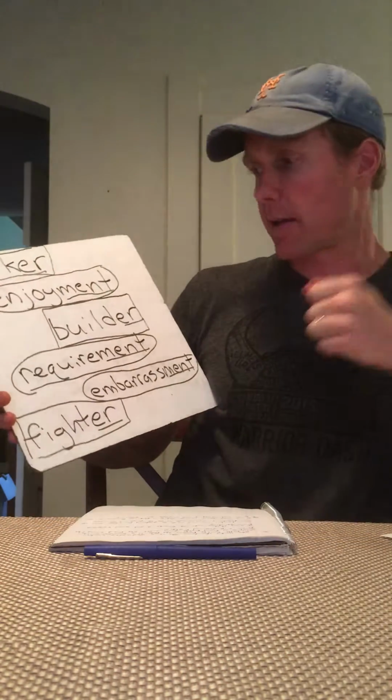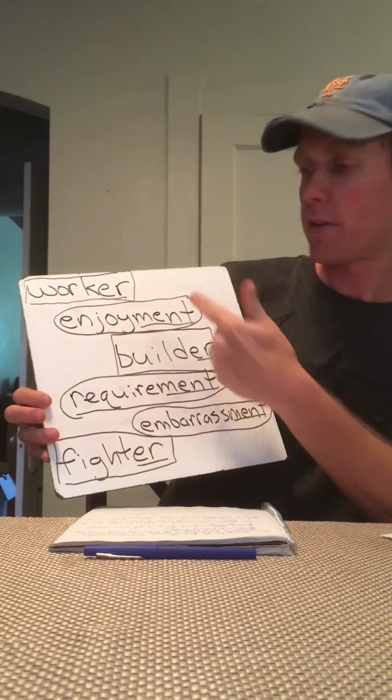Part number 2 is I want you to read the article again. It's not a very long article, it's only one paragraph. And I want you to look for other words that have similar endings. Remember your detectives before, detective hat, magnifying glass? See if you can find any other suffixes, because there are a lot of them, all right? So go ahead and try to see if you can find any other similarities. Go ahead and highlight or underline, whatever you want to do. You can circle them, however you want to identify them, and bring those into class tomorrow. And let's see if we can find any other kinds of suffixes. All right? Great job today, guys. I'll see you tomorrow.